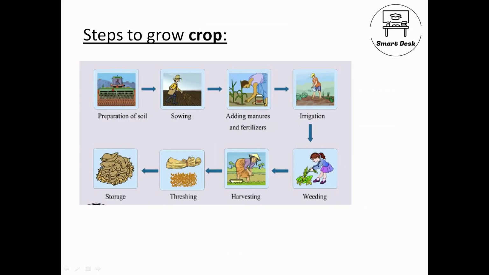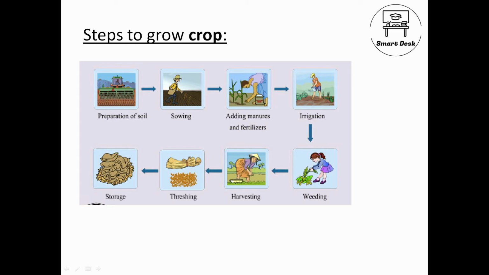Now we know what a crop is, we know the types of crops. Now we need to know how to grow a crop. So here are the steps. First step is preparation of soil. Next step is sowing the seeds. Next step is adding manure or fertilizer. What is a manure or fertilizer? These are some substances added to the soil for some extra nutrients in the soil. Next is irrigation, meaning providing water to your crops. Then we practice weeding. Weeding means removal of unwanted plants that grow along with your crop and damage your crop.